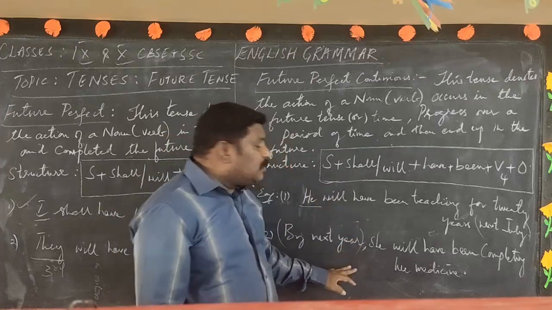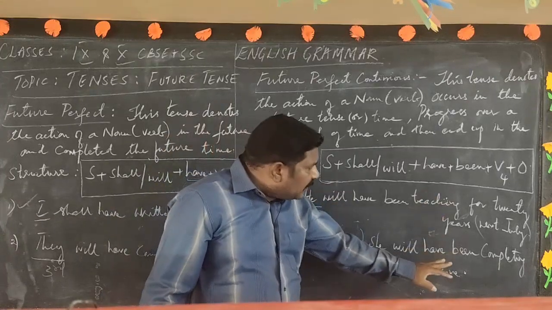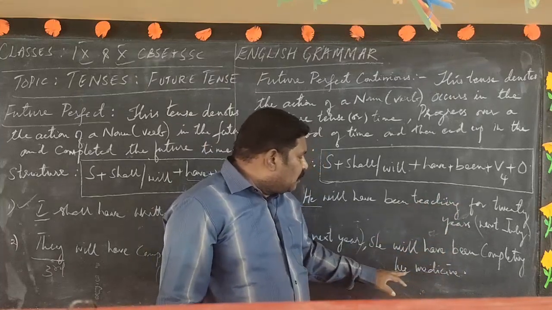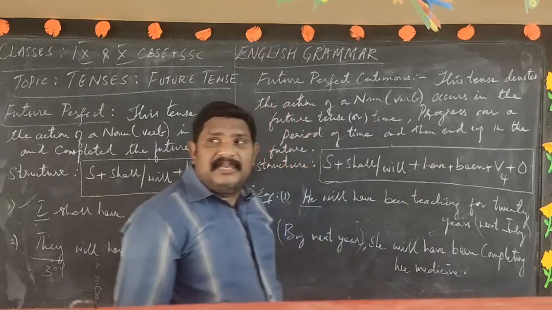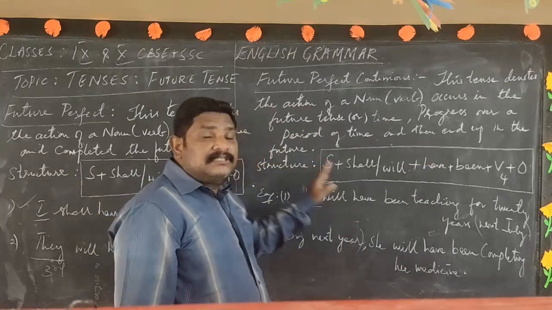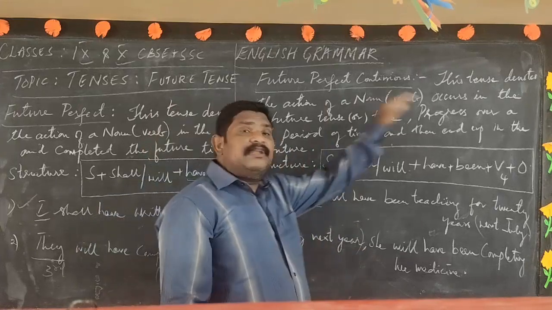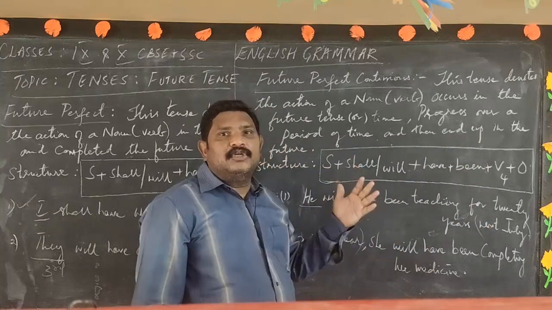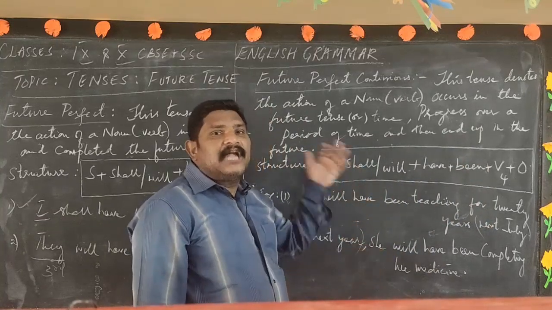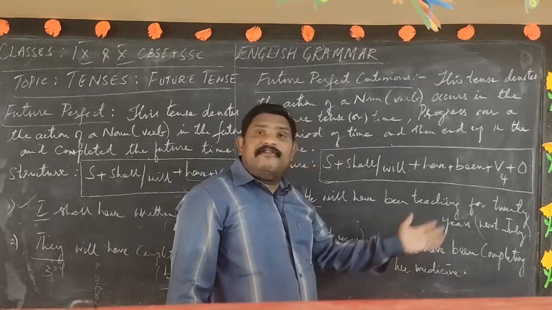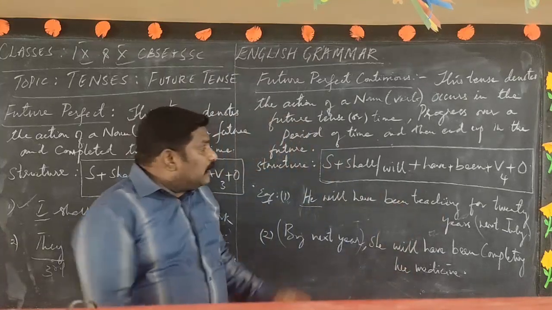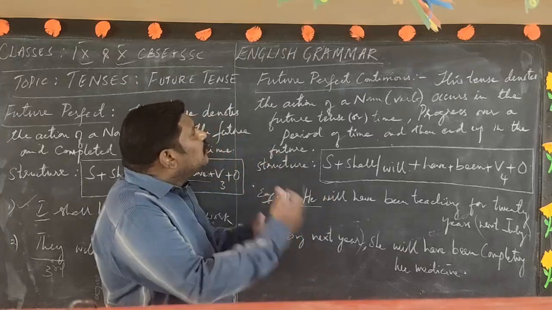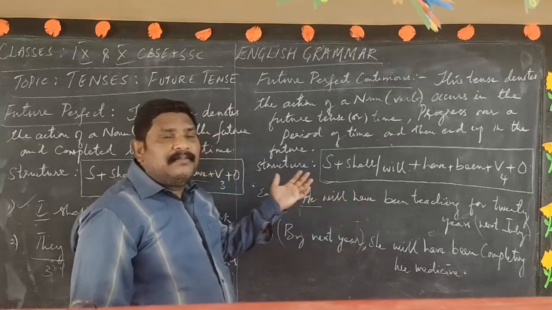So by next year, she will have been completing her medicine. Okay, what is the meaning of the sentence? This girl who is doing her medicine will have been completing her medicine by next year. Already she started doing her medicine and is continuing it. So in these situations, we have to use the future perfect continuous. I hope you are getting me.